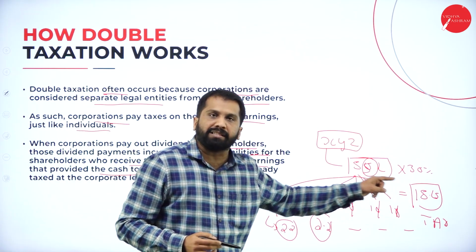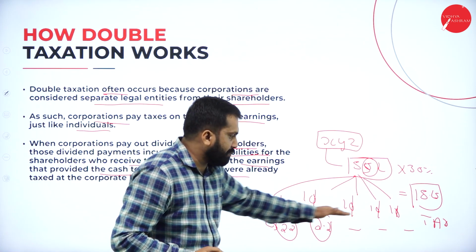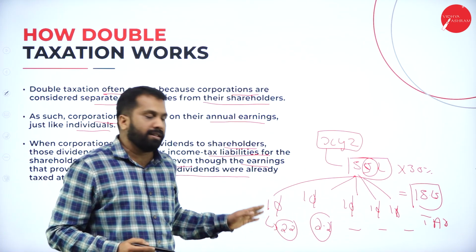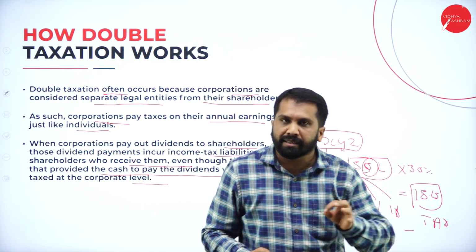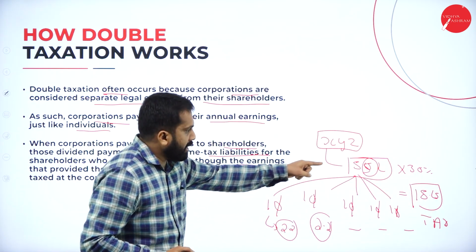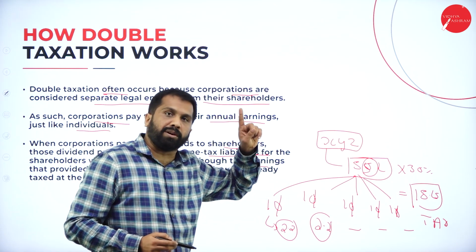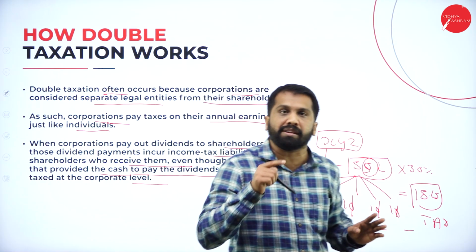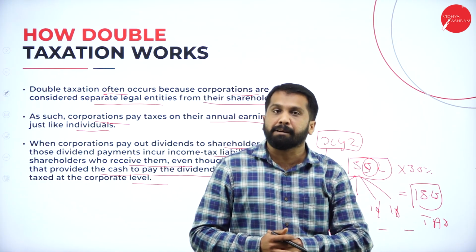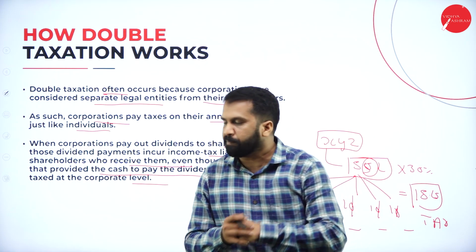The company also paid tax on 55 lakh. All these 5 members are also paying tax on their individual dividend. Here also they pay tax to the government. On the same amount, these people also pay tax. What is this? This is called double taxation. Hope you are clear. Yes.